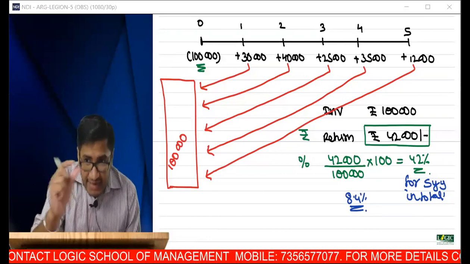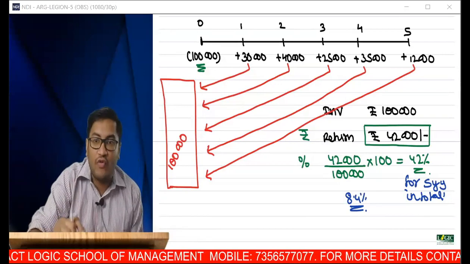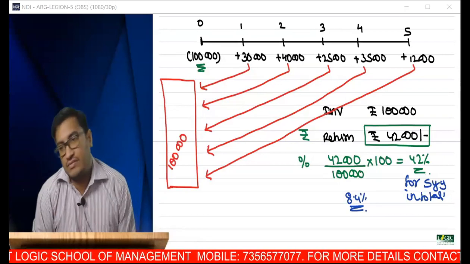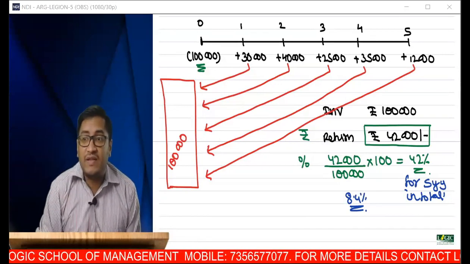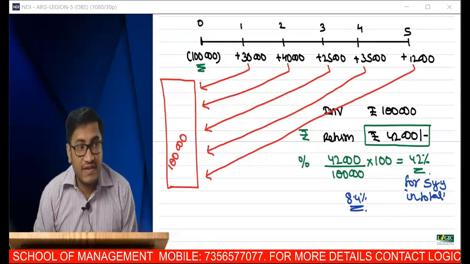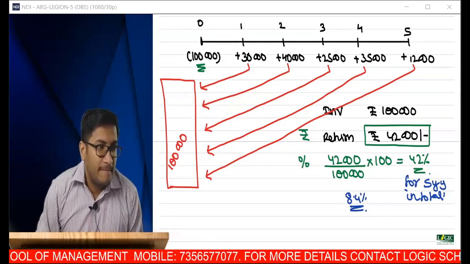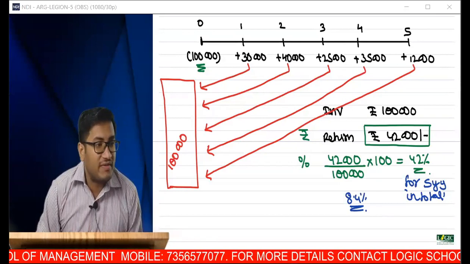So the rate at which present value of inflow is equal to present value of outflow is known as IRR. It is that rate at which present value of inflow is equal to present value of outflow.